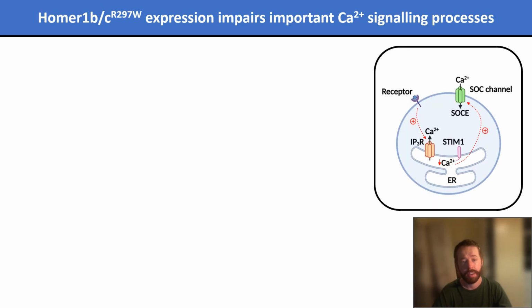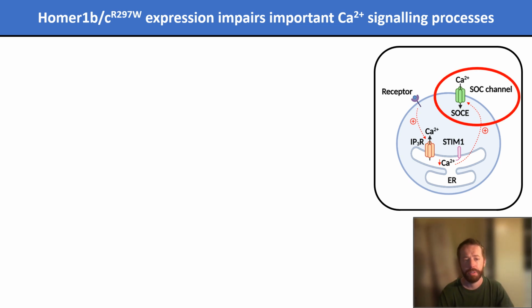The regulation of calcium signaling, involving the transport of calcium ions to different areas in and out of the cell, plays an important role in regulating both axon guidance and the formation of spines. I hypothesized that the effects of the mutation described thus far could stem from impaired calcium signaling.